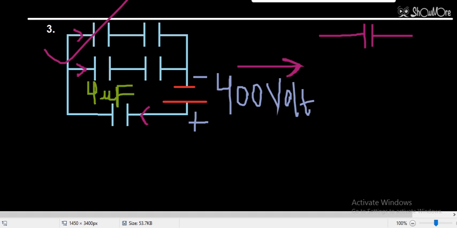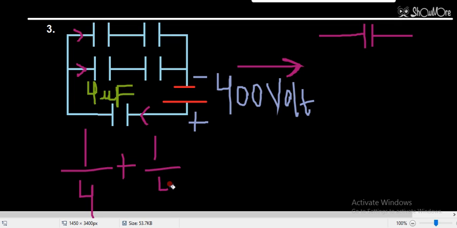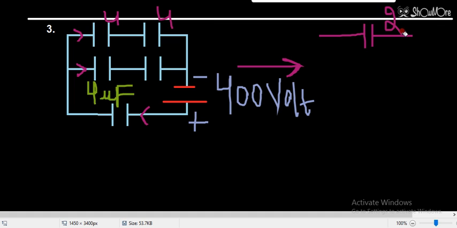So this is the one I am discussing in this question, the first branch. These two are in series. So 1 by 4 plus 1 by 4 is equal to 1 by CS. So 1 by CS will be equal to 2 by 4, that will be 1 by 2. So by combining these two capacitors of 4 microfarad and 4 microfarad, which are in series, I am getting 2 microfarad.